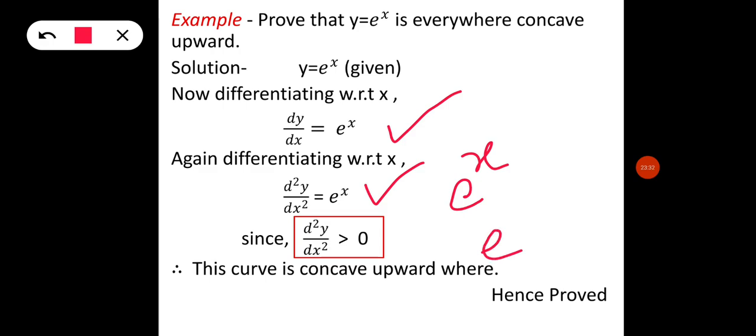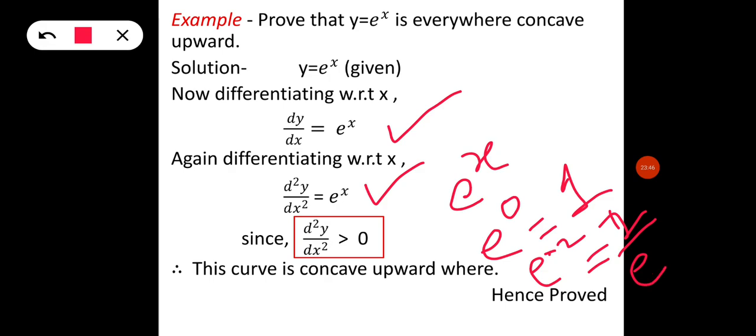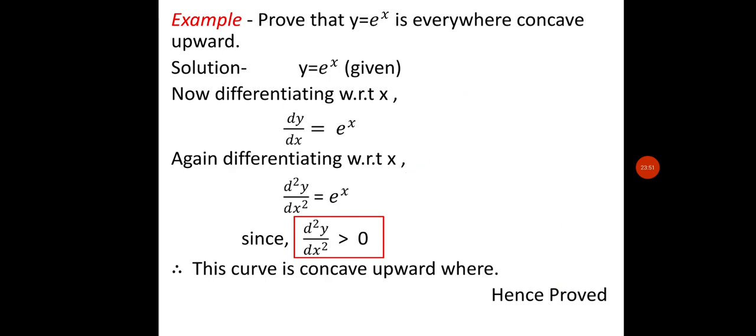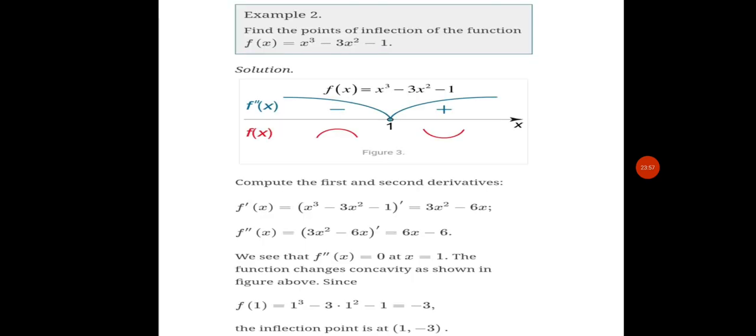If we put x equal to 0, we get 1. If we put minus 2 in place of x, we get 1 upon e squared, which is greater than 0. So by this we can say the curve is concave upward everywhere.